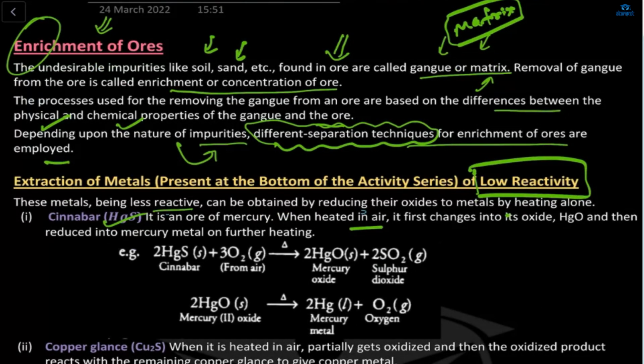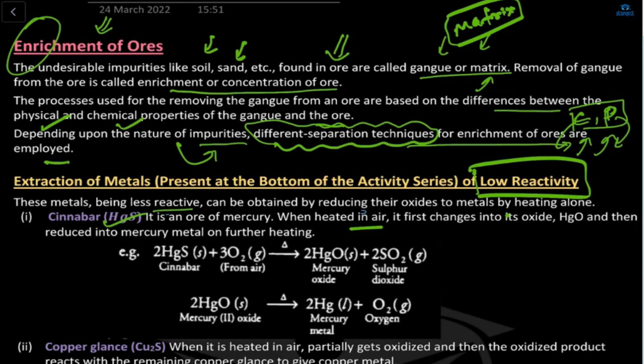The process used for removing the matrix from the ore will depend upon the difference between chemical and physical properties, because in chemistry for any compound we talk about both. Chemical means when we mix two things we get one output, and physical means we talk about the nature, or melting or boiling point or shape.